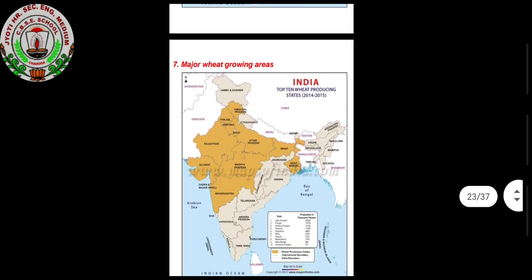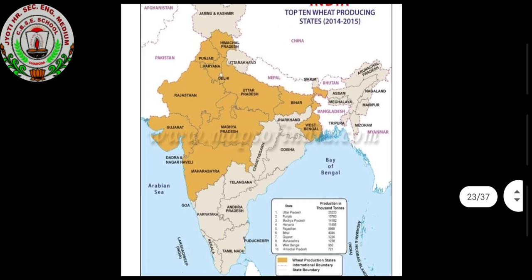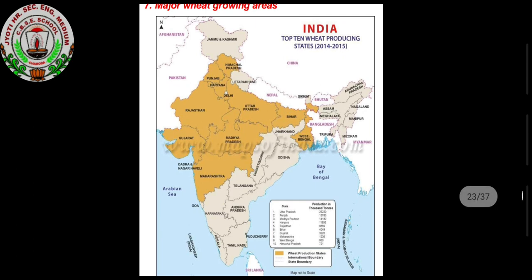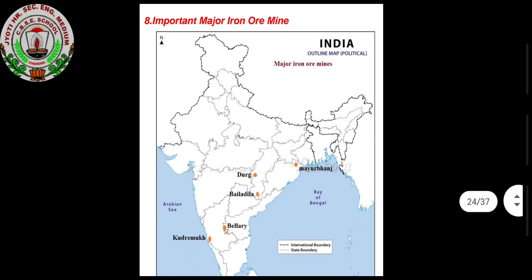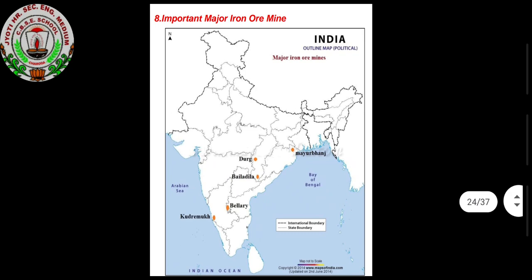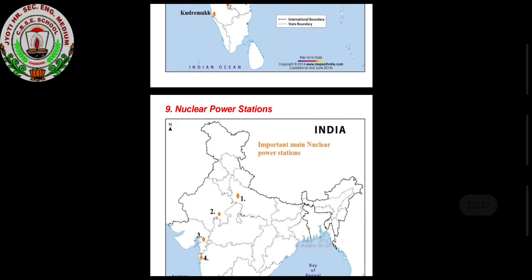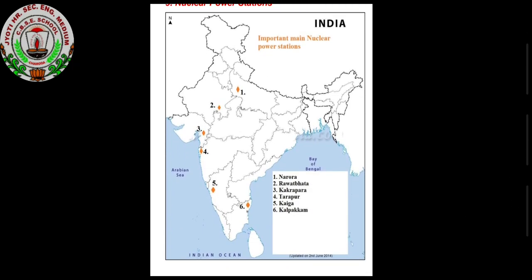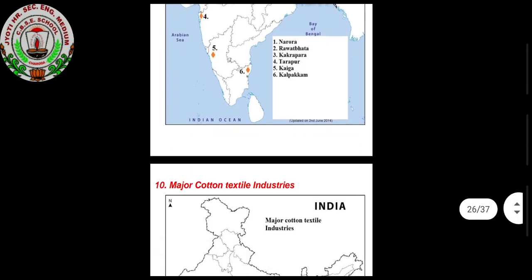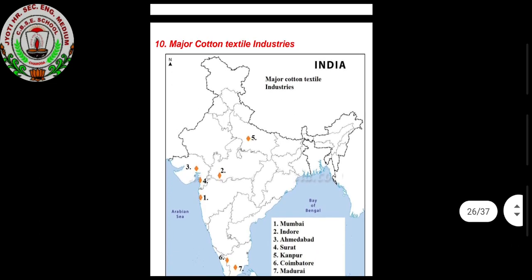Wheat growing area. Iron ore and mines are there. You can note down this where it is. Nuclear power station. Cotton textile industry.